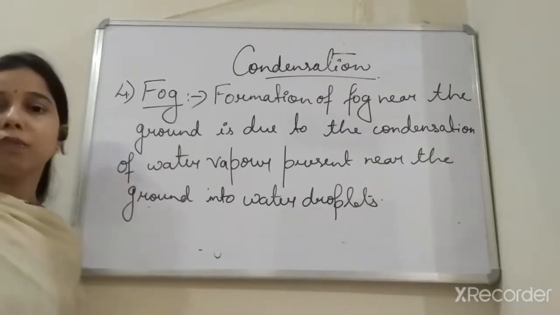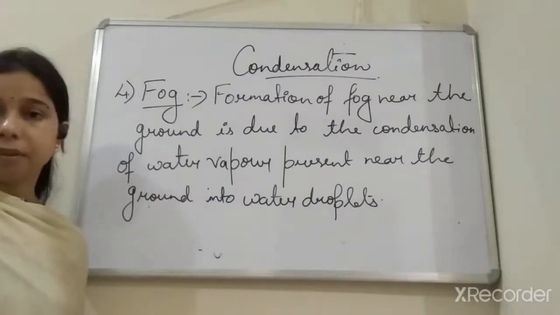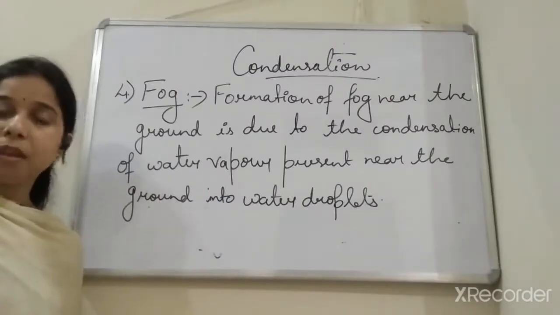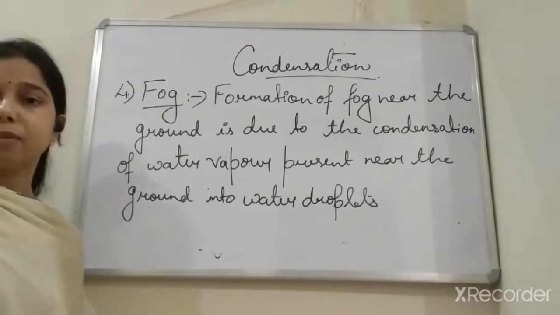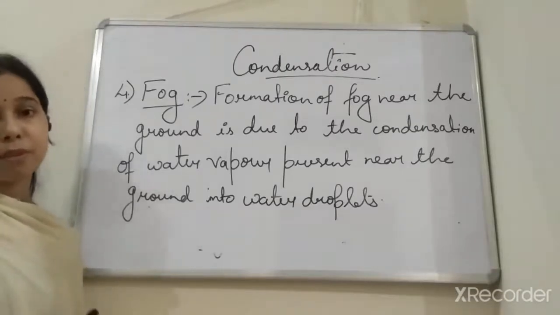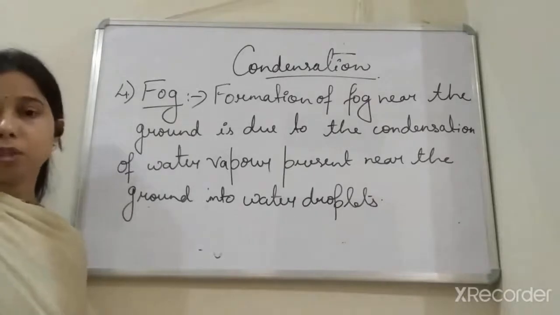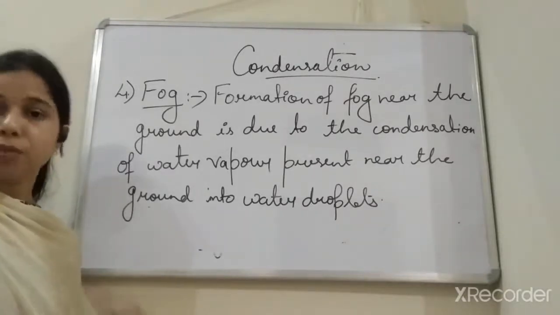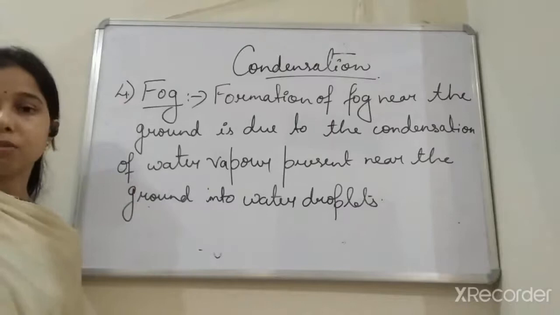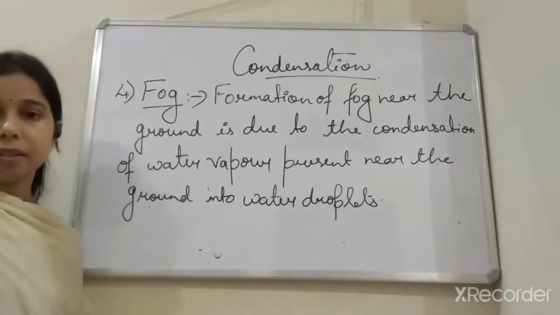Now these are some of the examples of condensation: the formation of fog, the formation of dew, and the water bottle which we had kept in the fridge, when we take it outside, that is also an example of condensation, students.